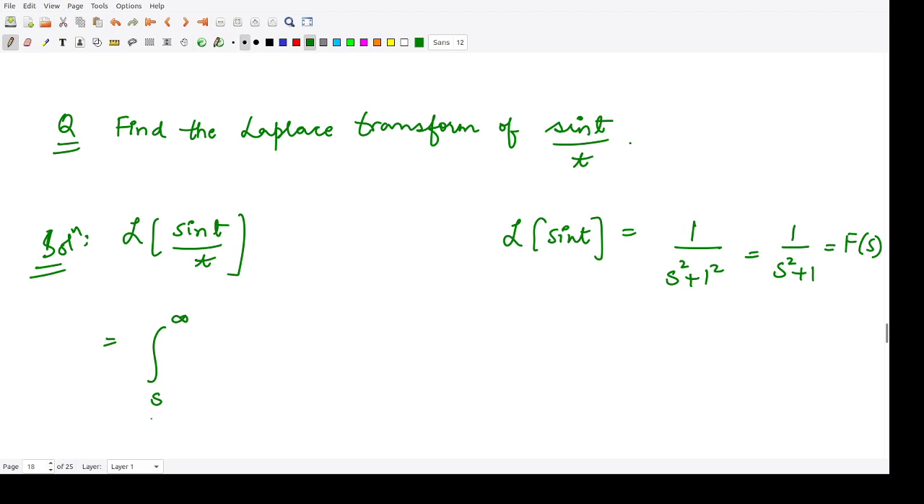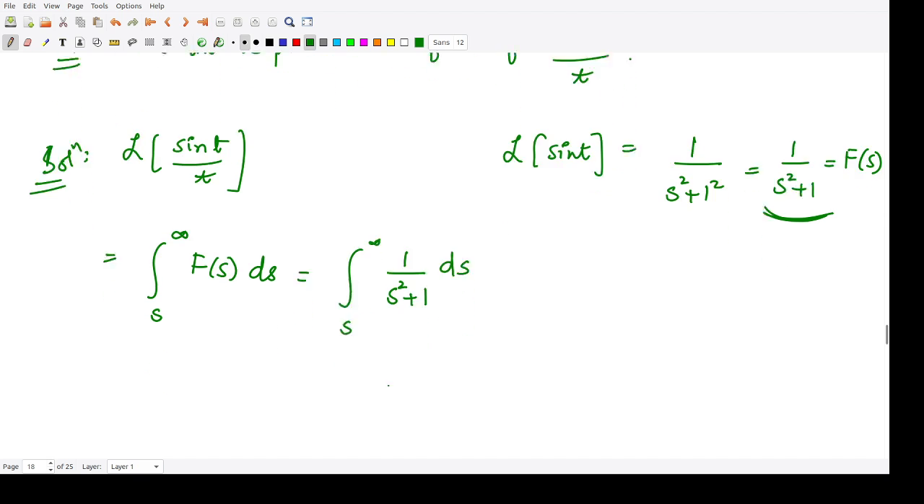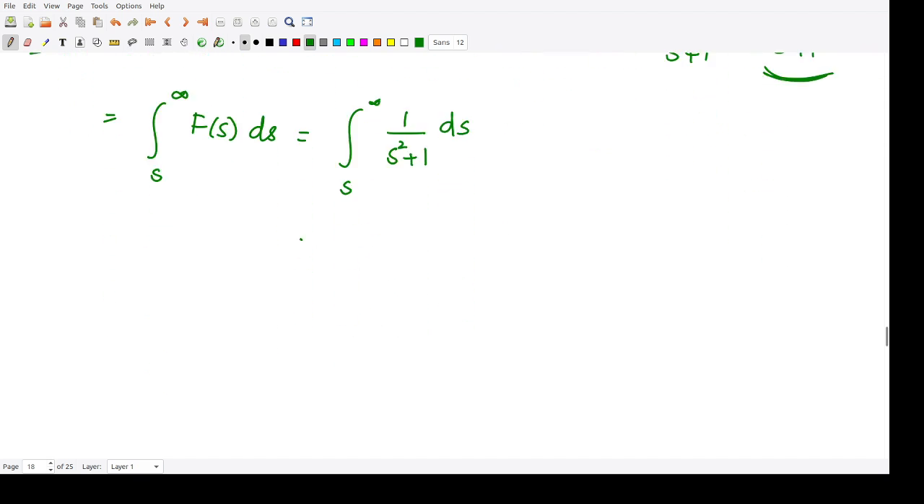Note here that it is not from 0 to infinity, but from s to infinity. So s to infinity of the function F of s ds. And what is this F of s? We just calculated it over here. It is the integral from s to infinity of 1 divided by s square plus 1 ds. So what would be its integration? Its integration would be tan inverse s, and the limits vary from s to infinity.